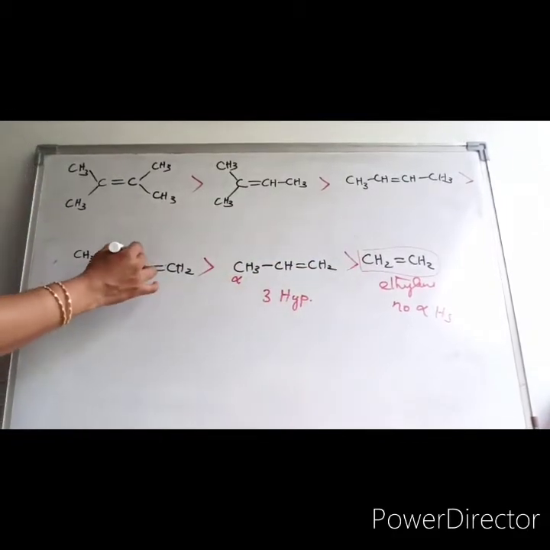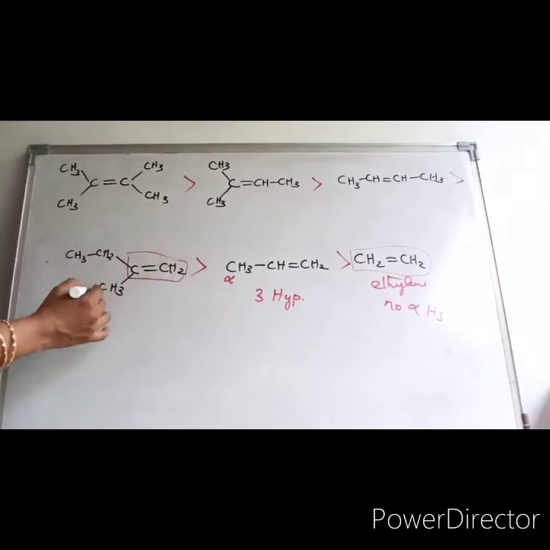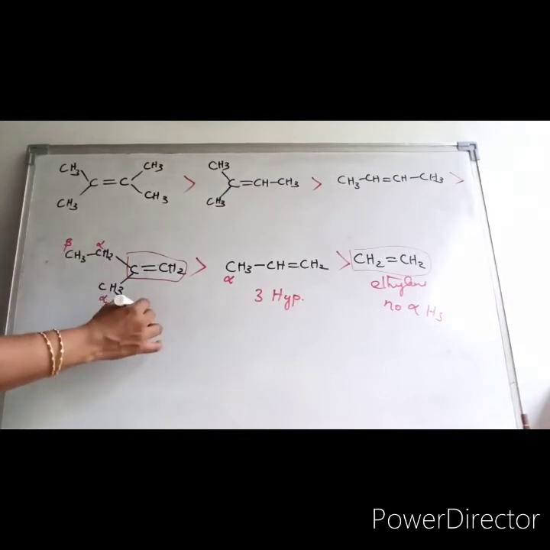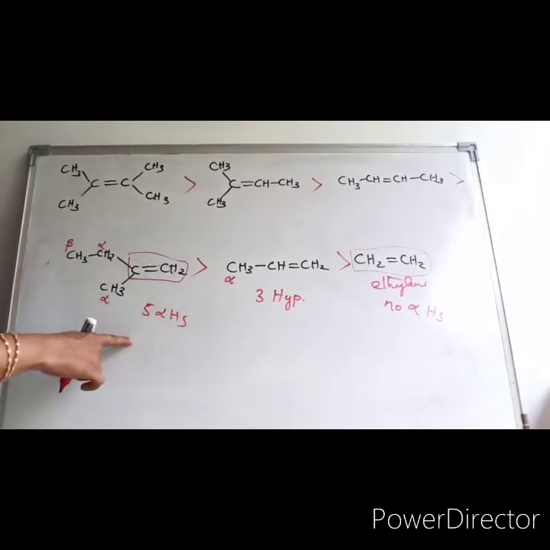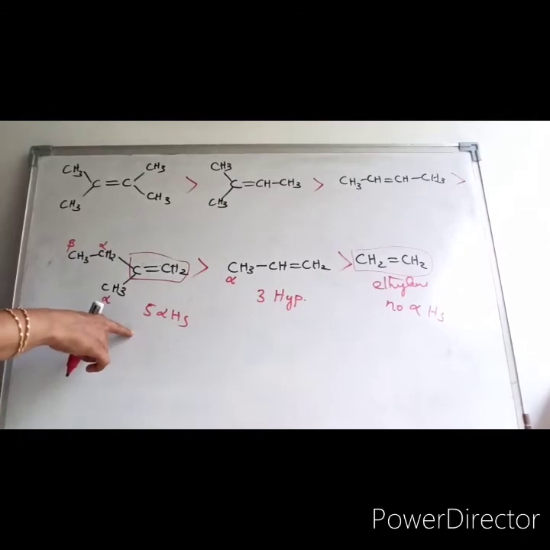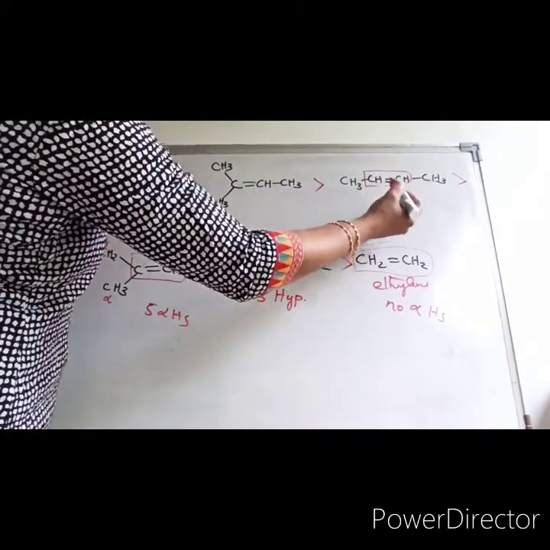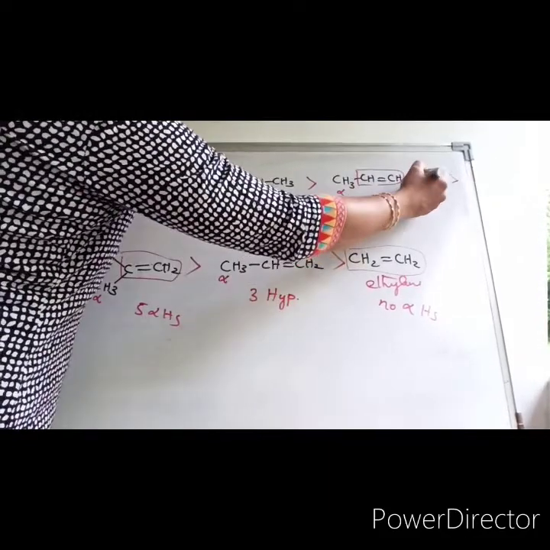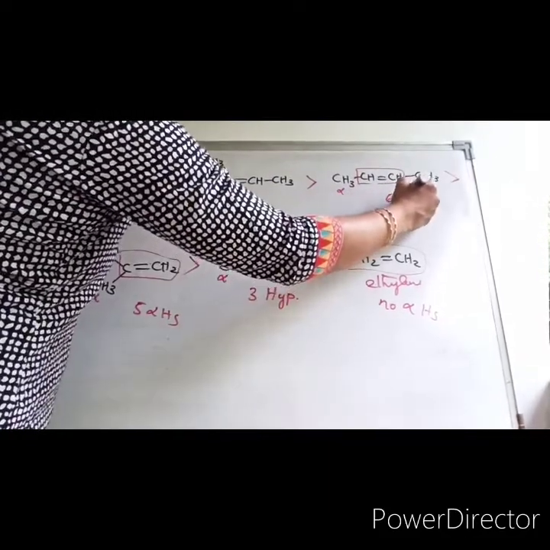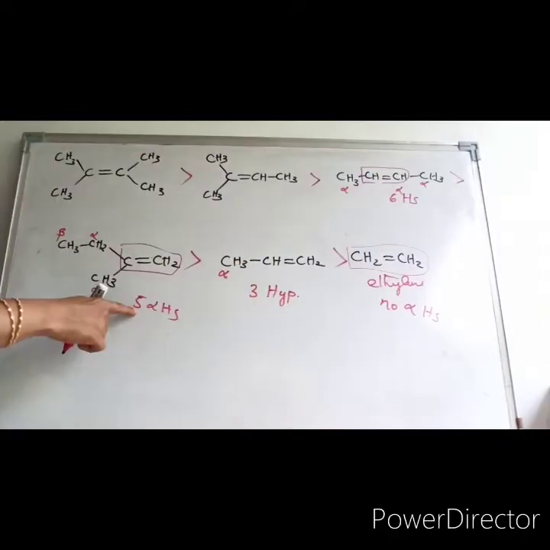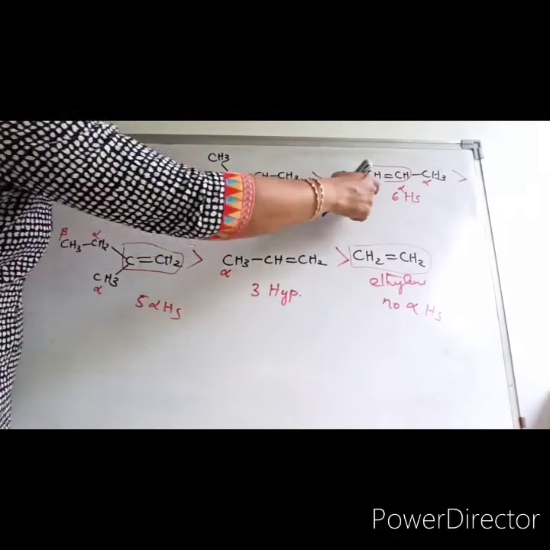Now here, this is the functional group. This is alpha carbon, this is alpha carbon, this is beta carbon. So you will have 3 plus 2, 5 alpha hydrogens, so 5 hyperconjugative structures. Now here, this is our functional group, but-2-ene, as I said earlier, this is alpha carbon, this is alpha carbon, with 6 alpha hydrogens. So 6 is greater than 5, so this is more stable.